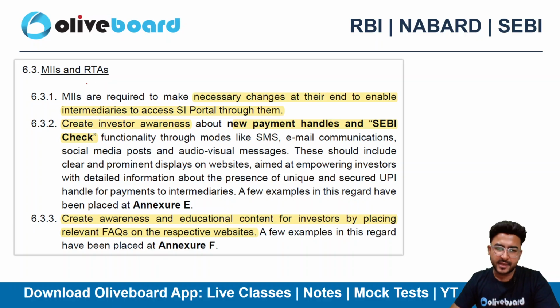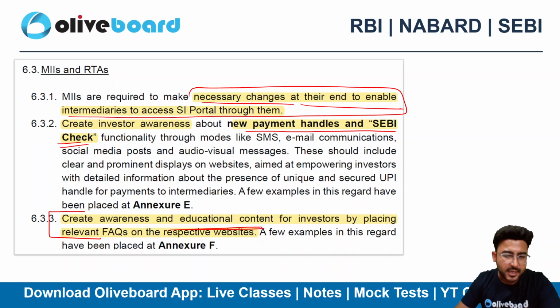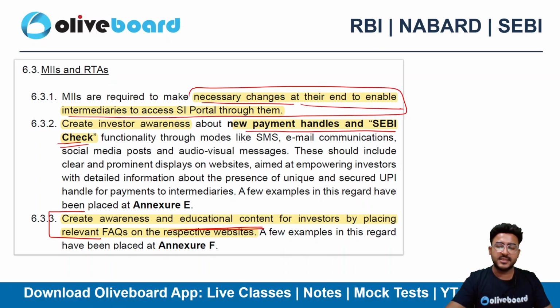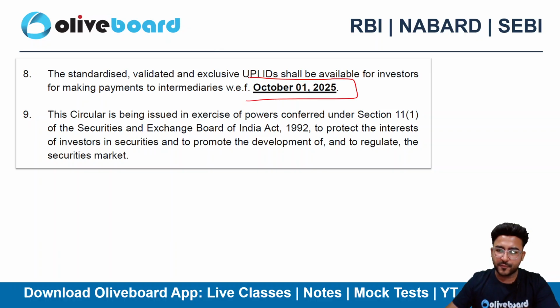Coming to the MIIs and RTAs, there are some more responsibilities here. They need to make the necessary changes at their end as well to enable the intermediary to access the SI portal through them, right? New payment handles and the SEBI Check will also be there. It will soon come into the picture as well to validate the IDs. They also need to create awareness and educational content, so as to guide the investor that these things have been put in place for their protection. And that's what the work of SEBI is all about. And they need to comply by 1st of October 2025.